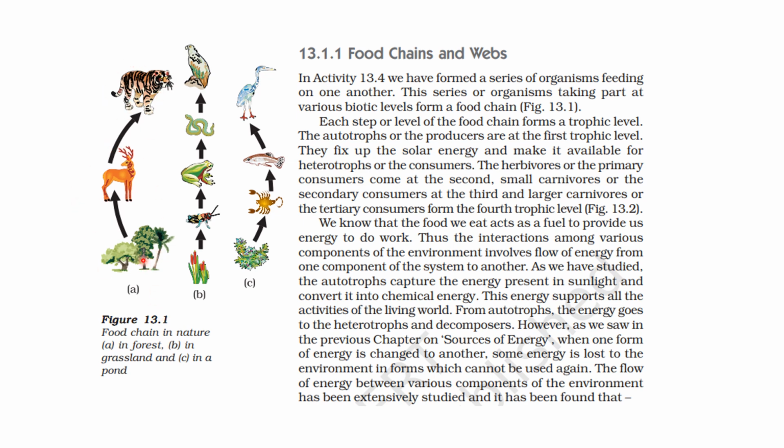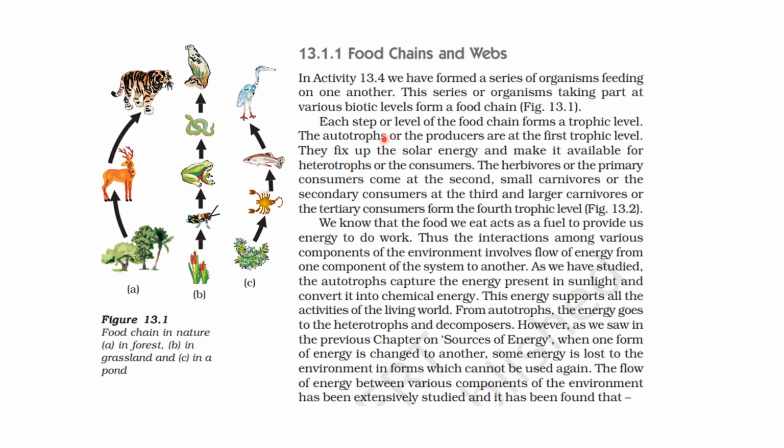These plants and trees are eaten by this deer. The deer is eaten by the tiger. Okay, in a grassland this is a food chain. Now in a pond this can be a food chain. Okay, so these are all food chains.